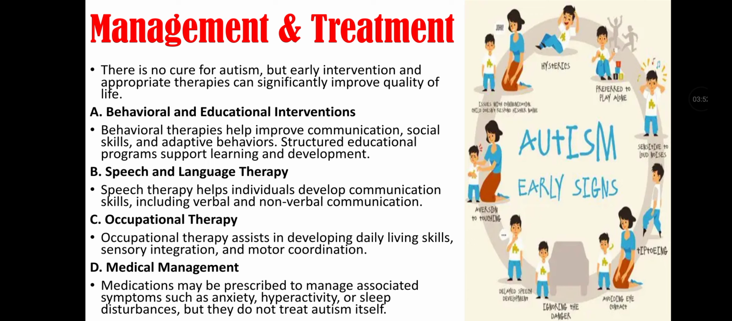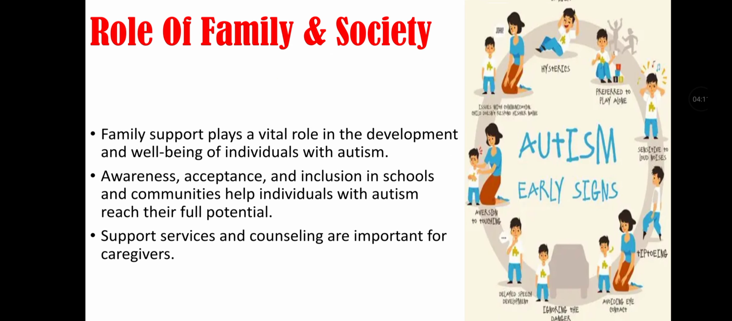Third thing with management of autism is occupational therapy, as occupational therapy assists in developing daily life skills, sensory integration, and motor coordination. Fourth management strategy is medical management, as medication may be prescribed to manage associated symptoms such as anxiety, hyperactivity, or sleep disturbances, but they do not treat autism itself.